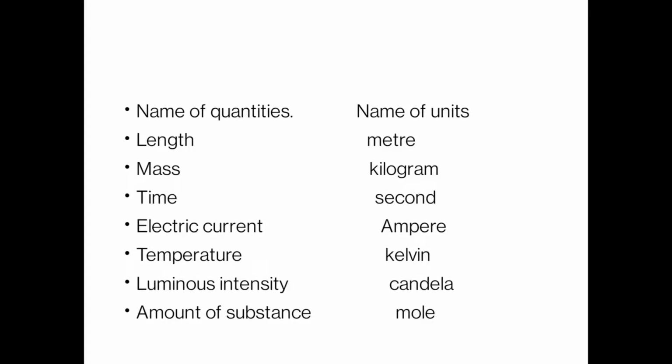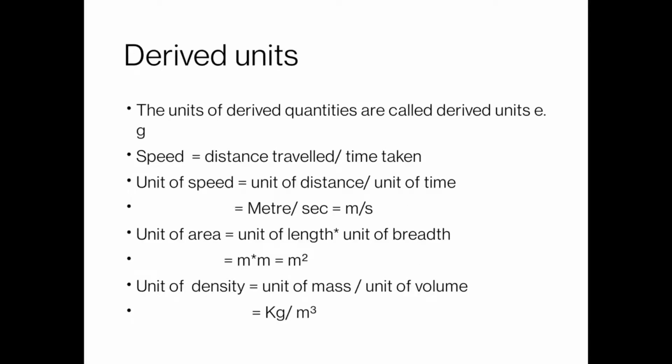For temperature, the unit is Kelvin. For luminous intensity, the unit is candela. And last but not the least, if the physical quantity is amount of substance, then mole is the name of the unit. As well as there are derived units also.